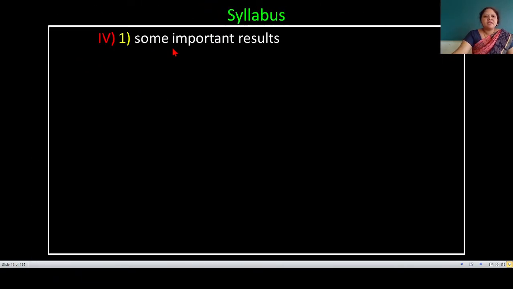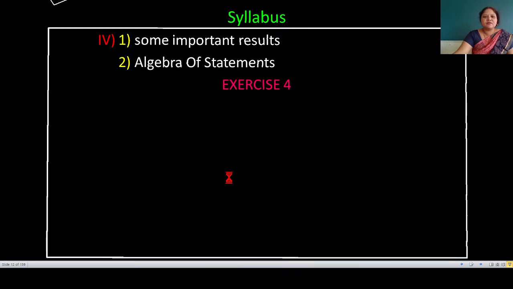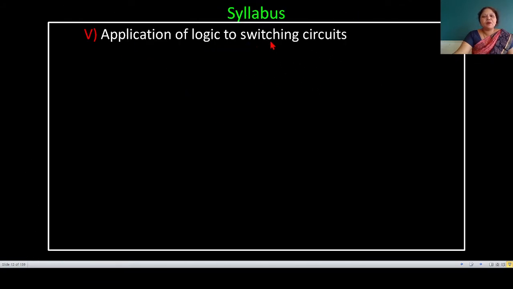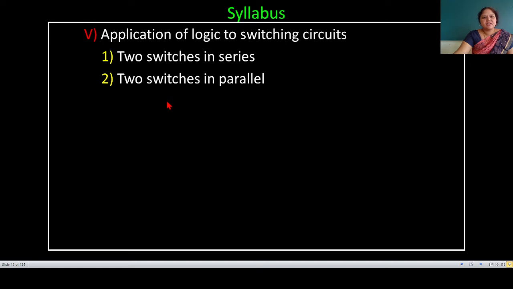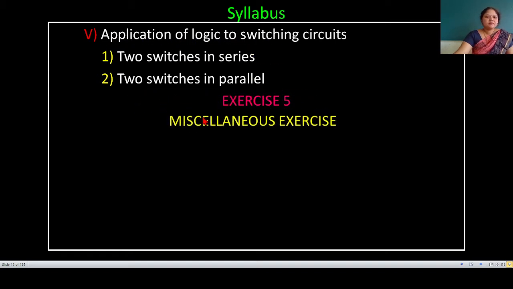The fourth part is some important results and algebra of statements and exercise 4. Fifth part is application of logic to switching circuit. First subpoint is 2 switches in series. Second subpoint is 2 switches in parallel. And fifth exercise is related to above points. Now students, let us turn to our topic.